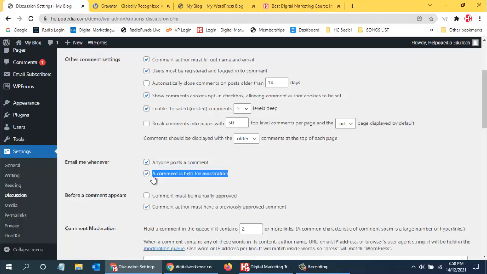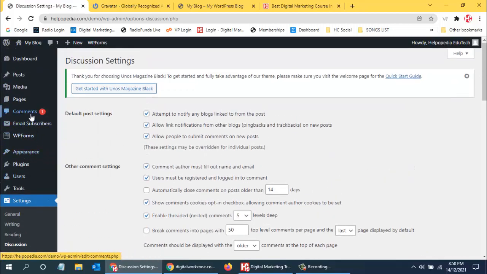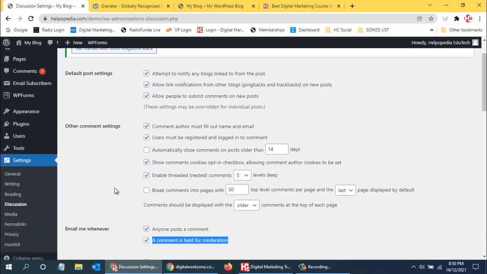So whenever a person writes a comment, it will not get published directly on our blog. We can go to the comment section which we just saw over here. In this comment section we can check the comments, and only after that can we approve them. So that is a good option.